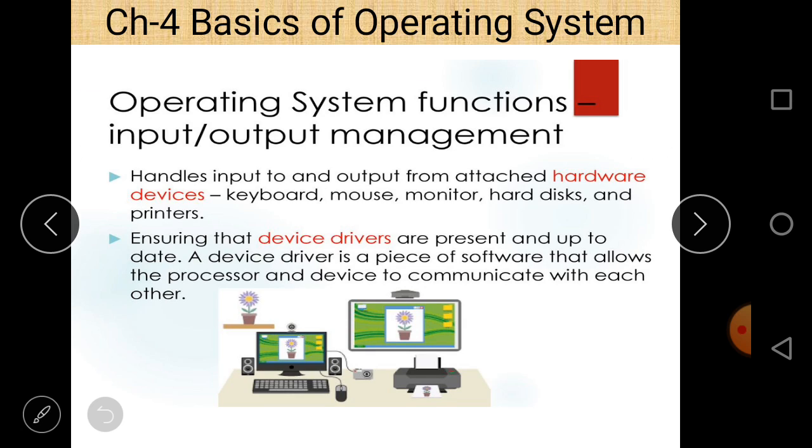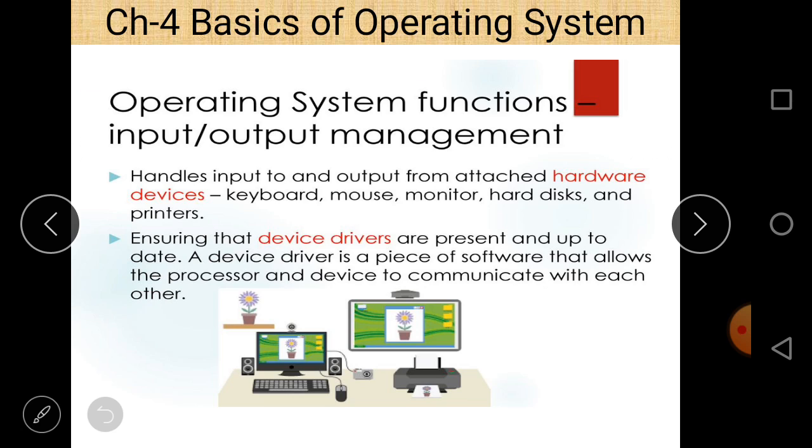Next, you can see that input output management is also a very important operating system function. It manages different input and output devices. It handles input and output from attached hardware devices such as keyboard, mouse, monitor, hard disk and printers.